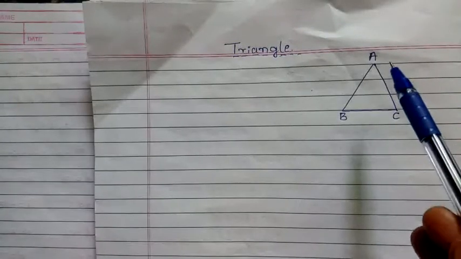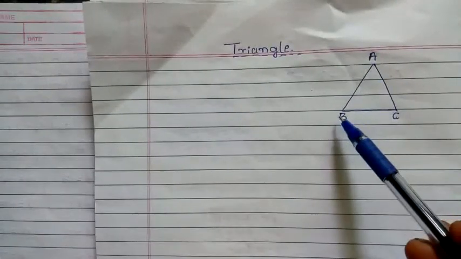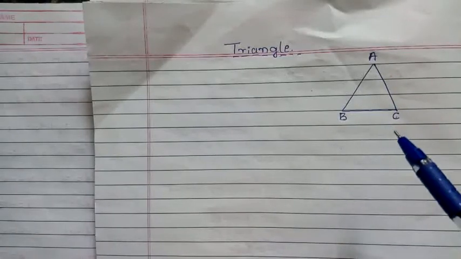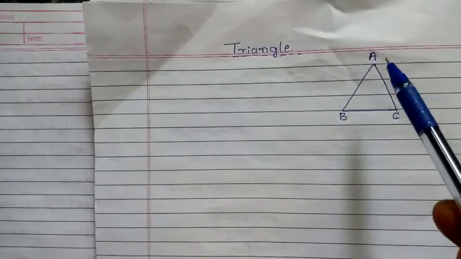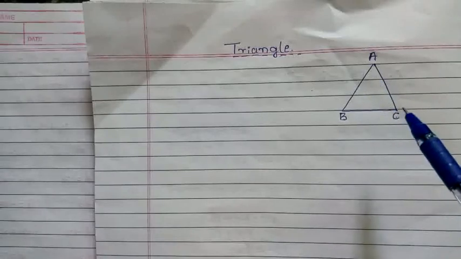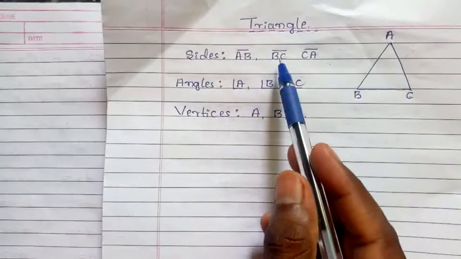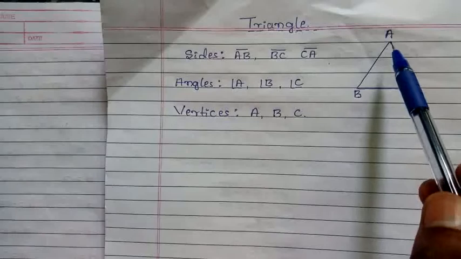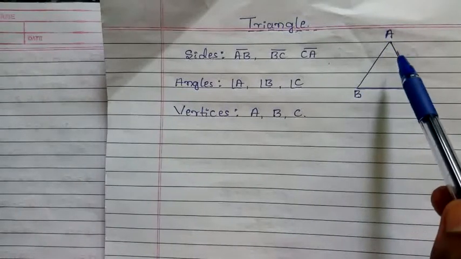here in this triangle ABC, AB is the first side, BC is the second side, and AC is the third side of the triangle. This triangle consists of three sides, three angles, and three vertices. Here AB, BC and CA are the three sides of the triangle.